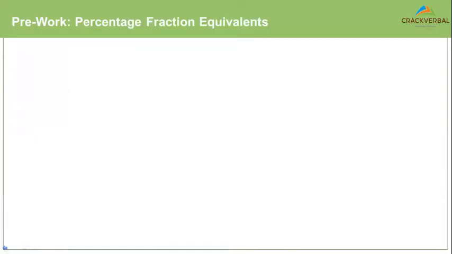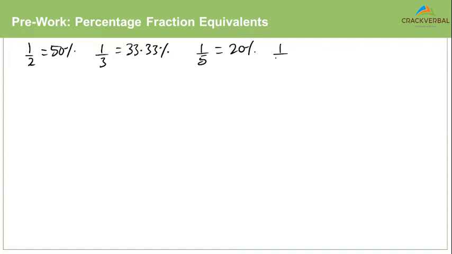So if I just work it out here, 1 by 2 would be 50%. 1 by 3, what would 1 by 3 be? 1 by 3 would be 33.33%. 1 by 5 would be 20%. 1 by 7 would be 14 point, let's say 3%. And 1 by 11 would be 9.09%.